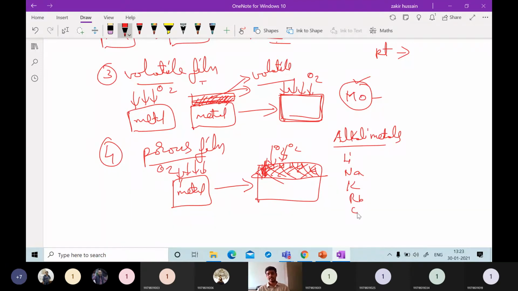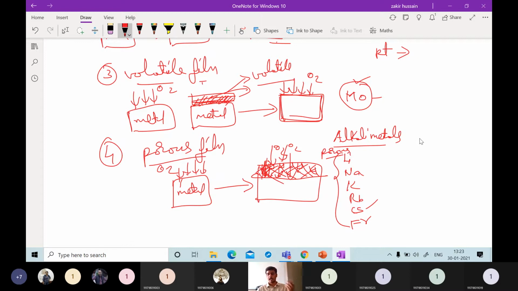Then cesium, and then francium can also be one type of alkali metal. This type of alkali metals will have a tendency to form porous film on the surface. So if they form a porous film, they can give direct access to the metal underneath the metal oxide.